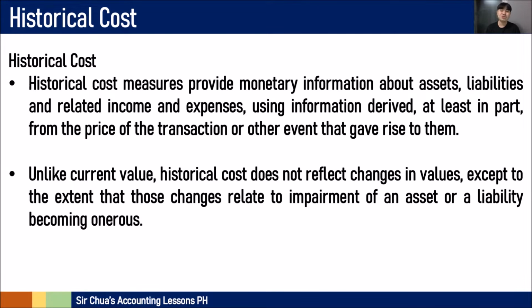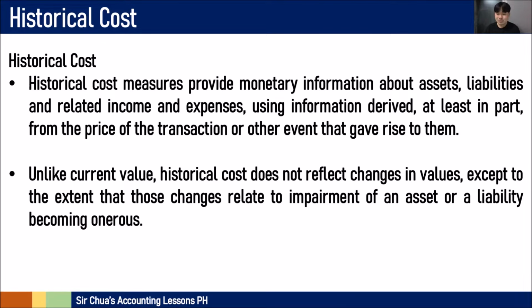So historical cost measures provide monetary information about assets, liabilities, and related income and expenses using information from the price of the transaction or other event that gave rise to them. In short, you measure the asset, liability, income, or expense on how much it was at the time of the transaction. In short, the price of the transaction. Unlike current value, historical cost does not reflect any changes in value. Kung ano yung time ng transaction at kung magkano siya nung time na yon, to be very mababaw, no? Kung magkano siya nung time na yon, that's how you put historical cost.